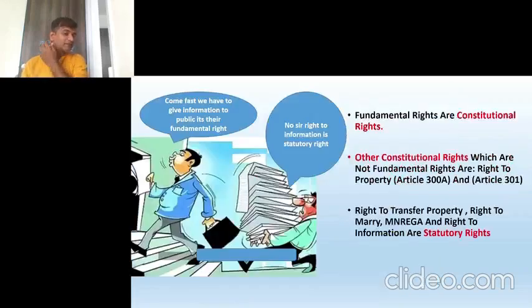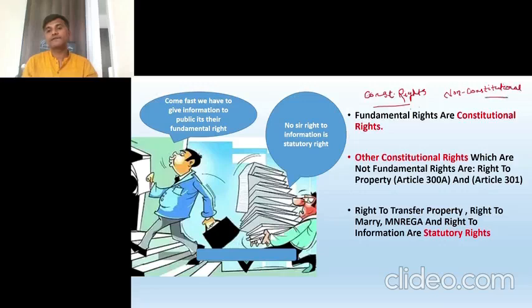Now, when we come to rights, there are different types of rights. There are constitutional rights, and there are also non-constitutional rights. Constitutional rights are the rights which are mentioned in the constitution itself. The framers of the constitution ensured that some of the rights are included in the constitution. These are called constitutional rights.